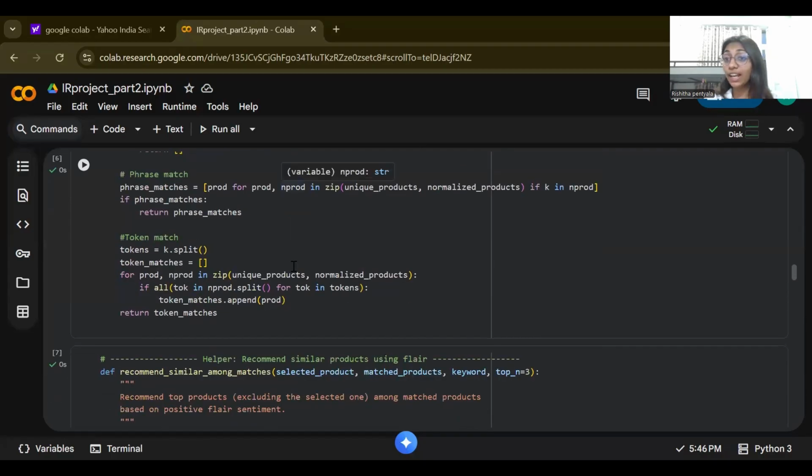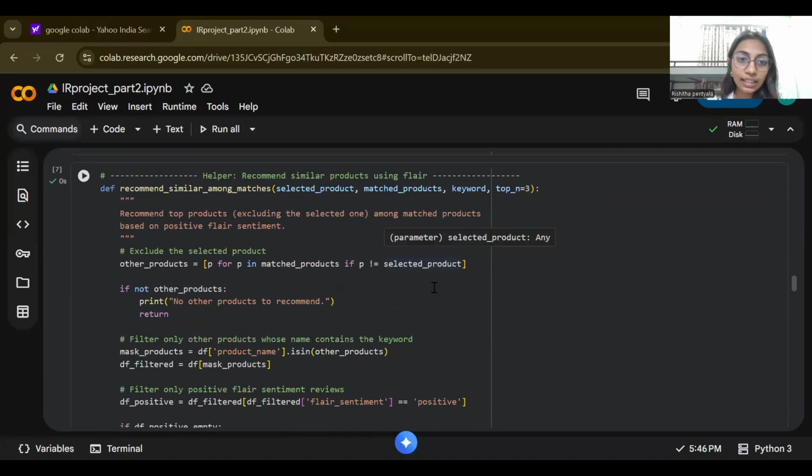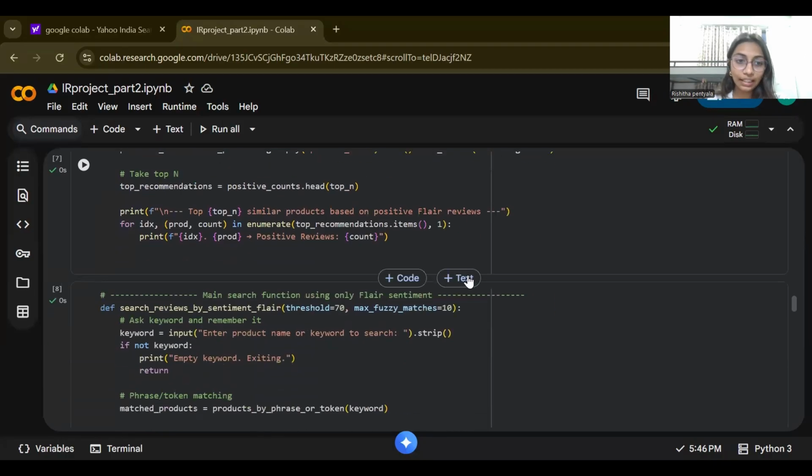But if you did not find the exact match, then comes the token matcher. What it does is break down the keyword into small words. That is, if we have two words in our keyword, it takes both the words individually and finds the product names which have both these words in their name. Okay. And this helper class is for the recommendation system. We'll move on to it later.